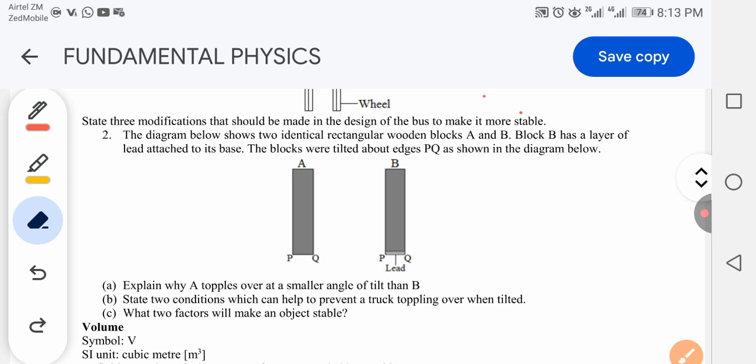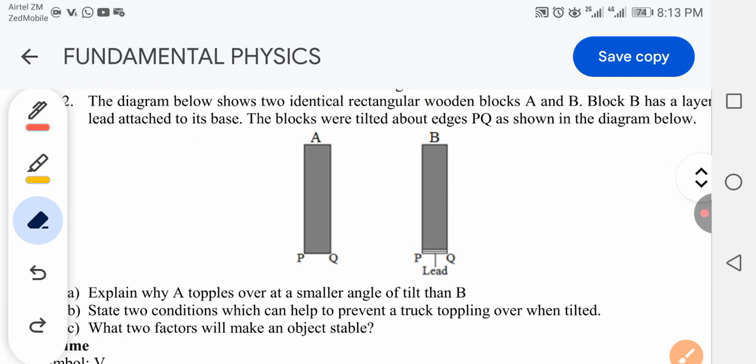Okay, so I need to explain. Let's say we push this object in this direction, let's say 20 newtons, with the force in this direction.